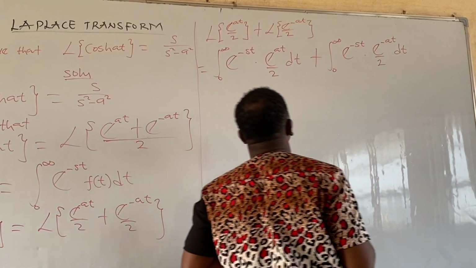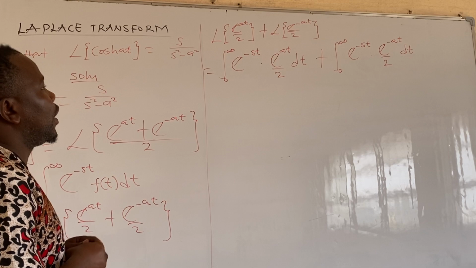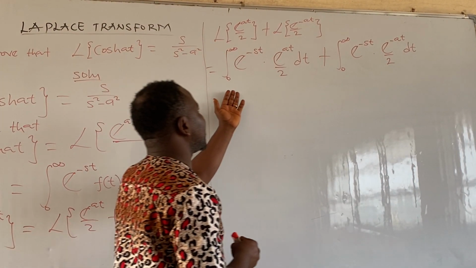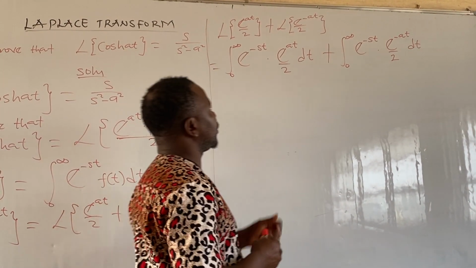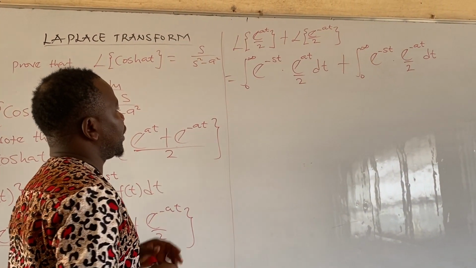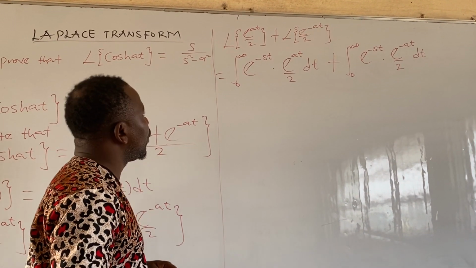Is that clear? So now we can integrate this function. Are you following? Before we begin to integrate this function, I would like us to know something. I told you that I'm going to solve it step by step so that you understand it better.